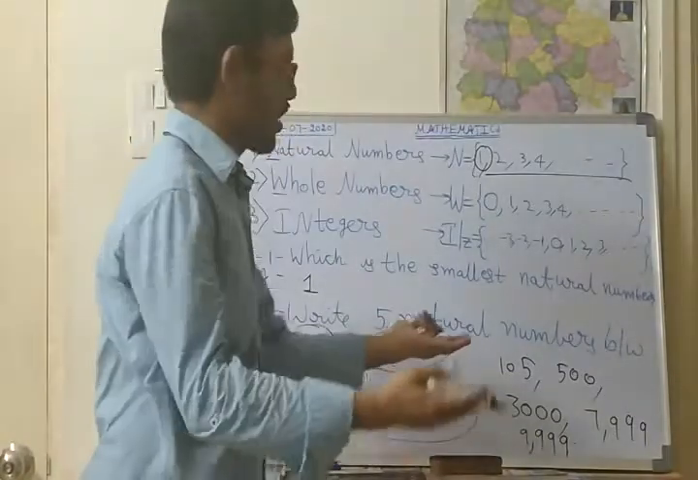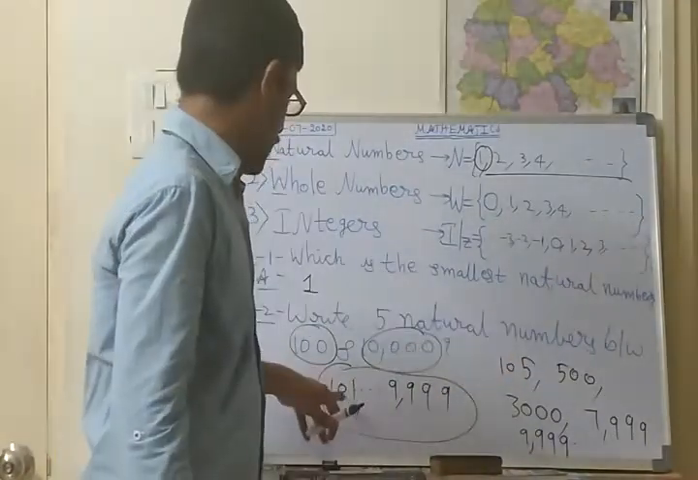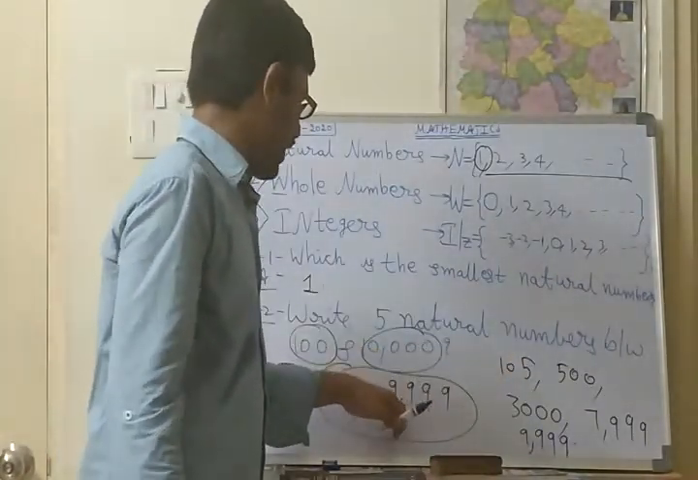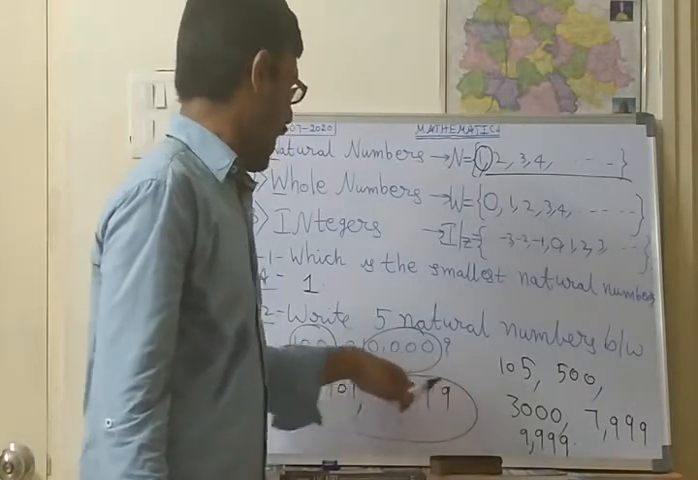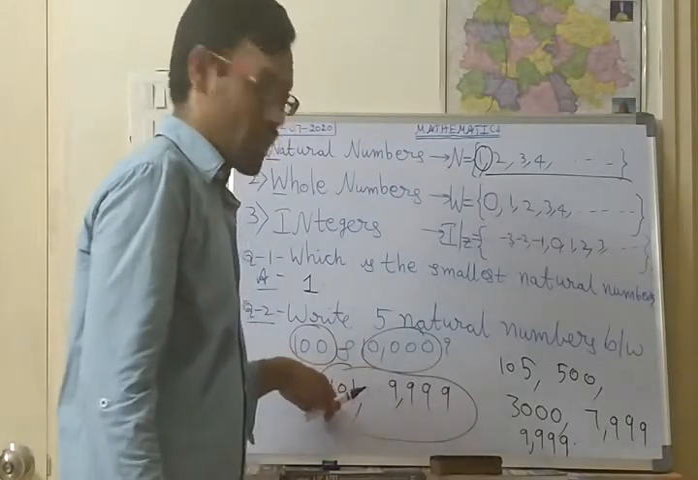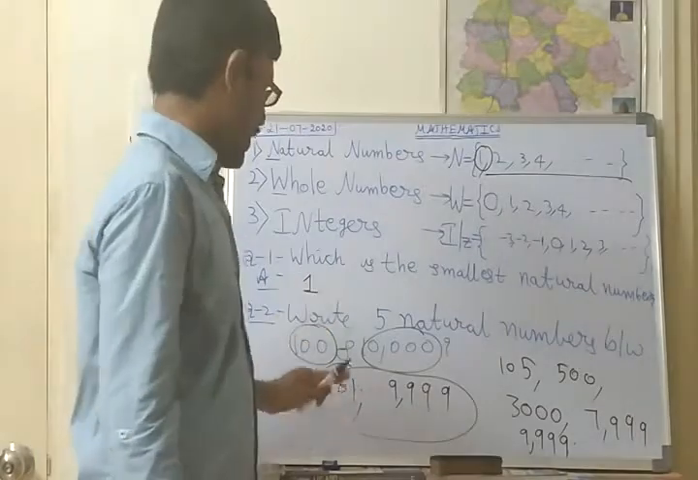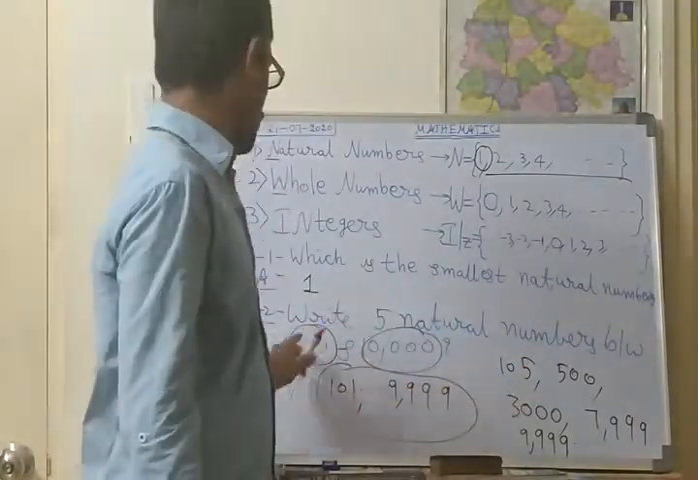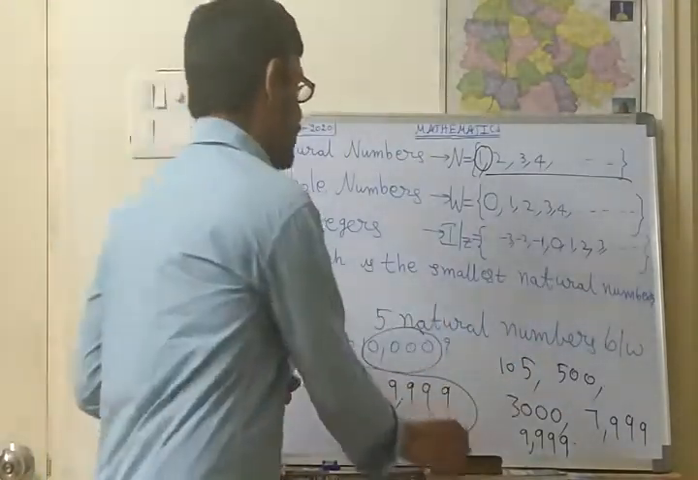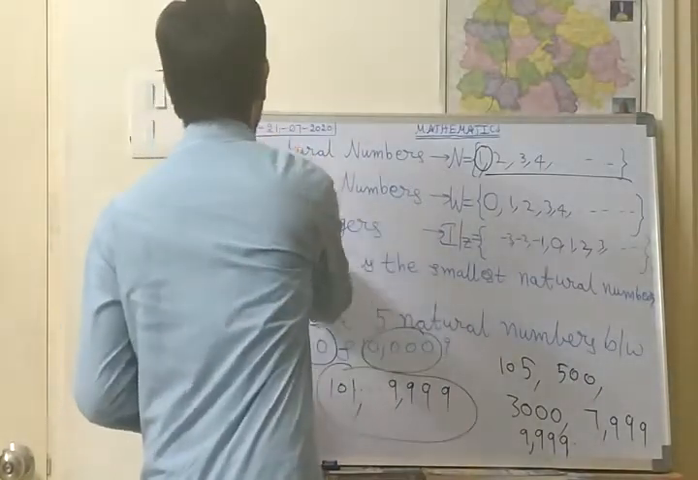So you can also write any 5 numbers. The number should not exceed 9,999 and should not precede 101. Okay, those numbers you should write. So this is the second question. Now we shall see the third question. What is the third question in this given?